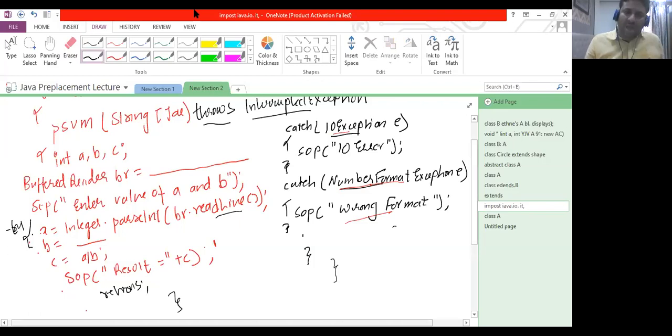And we have something like this. Now, this hello code is after the catch block.